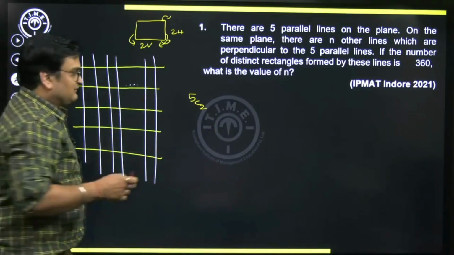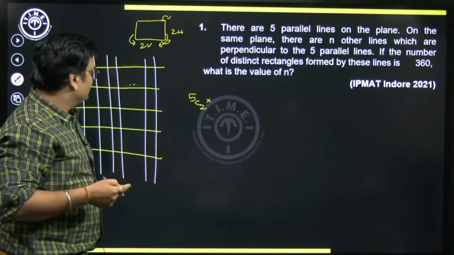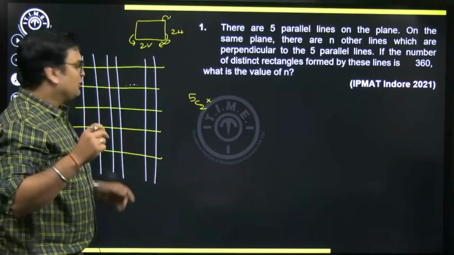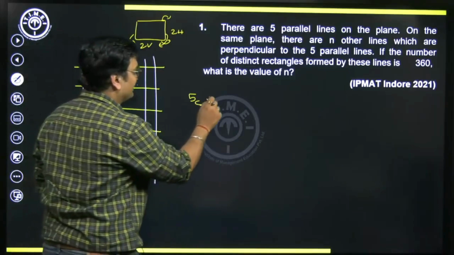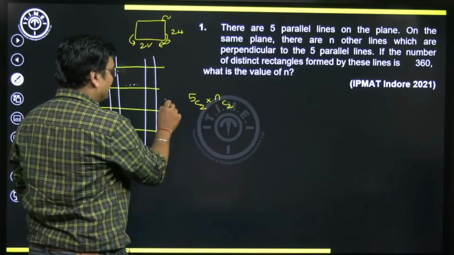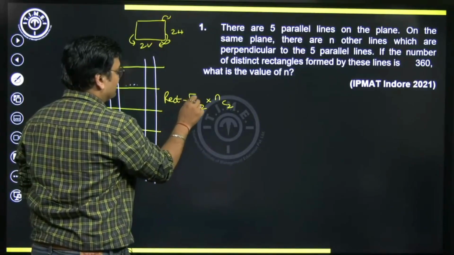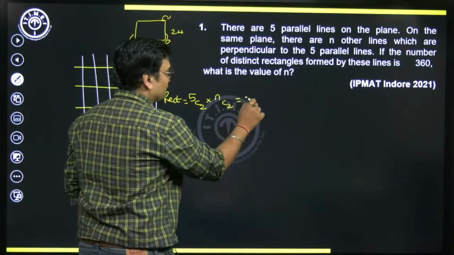Along with this, as you select the horizontal lines, you must also select two vertical lines. How many vertical lines do we have? We have n. You have to select any two. It could be done in nC2 ways. So the number of rectangles is nothing but 5C2 into nC2, which is given to be 360. Yes, this is the equation, correct?